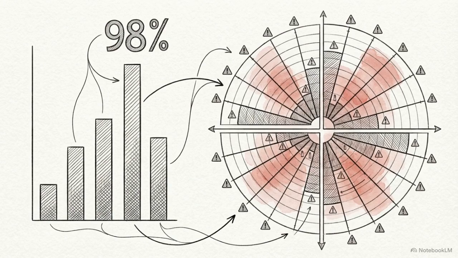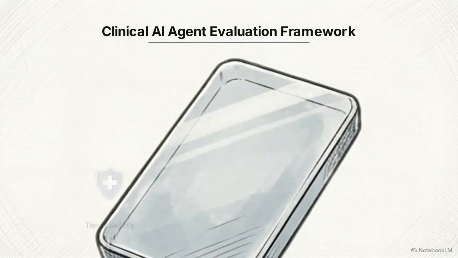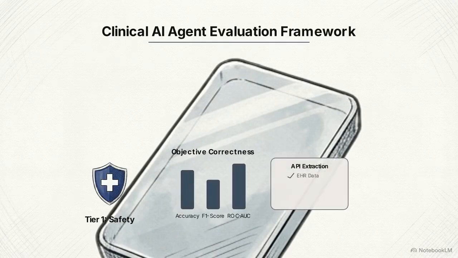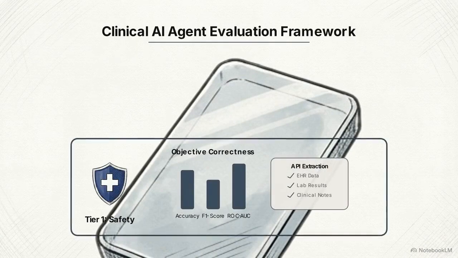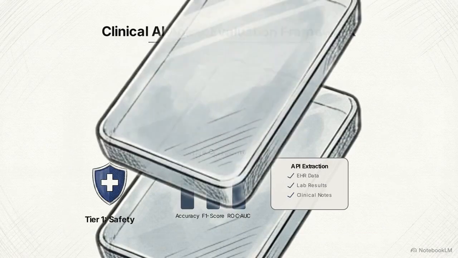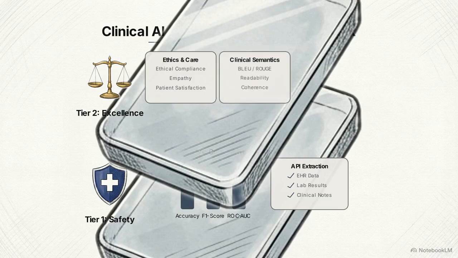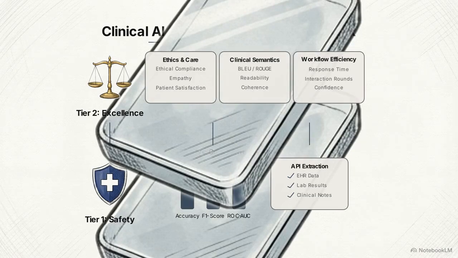Deploying an autonomous system without a specialized evaluation framework creates significant commercial and legal liability. You cannot measure a multi-step tool-wielding agent using the same basic accuracy percentages used for a standard text classifier. Safely deploying clinical AI agents requires a strict 2-tiered evaluation approach. Tier 1 establishes foundational safety, tracking quantitative data like objective correctness and whether the agent successfully extracted data via external APIs. Once proven, the system must pass Tier 2, evaluating strict ethical compliance, clinical semantic correctness, and overall workflow efficiency.